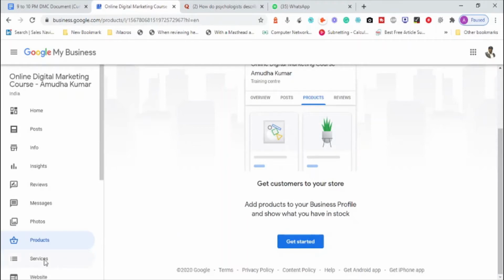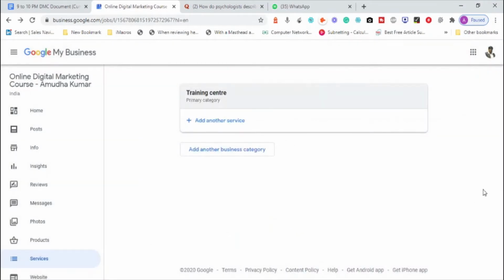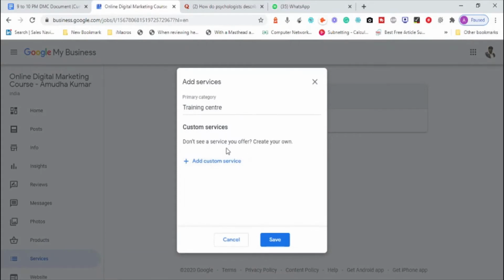I have something called services, which means what are the services I offer. And the location or the category also I can add. So the primary category is training center. I can also add another business category. There is something called service. Under the service I can add custom services. Let me try to see.